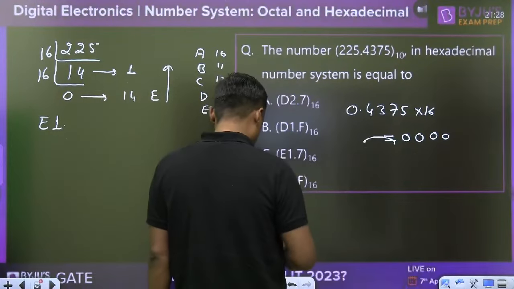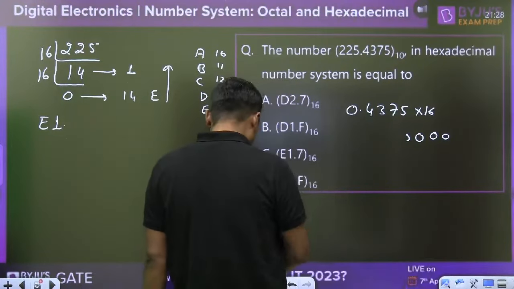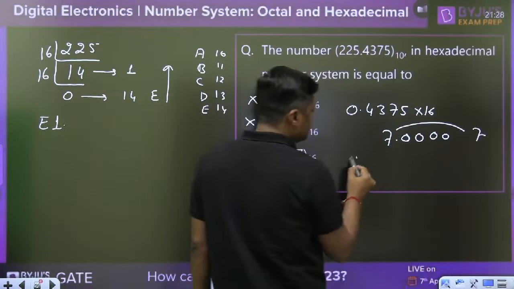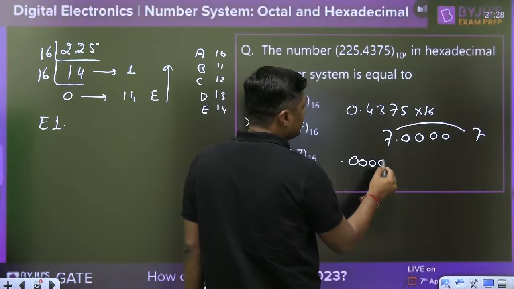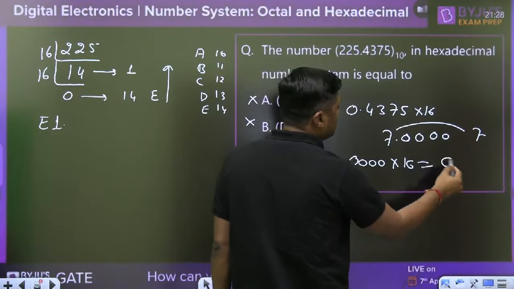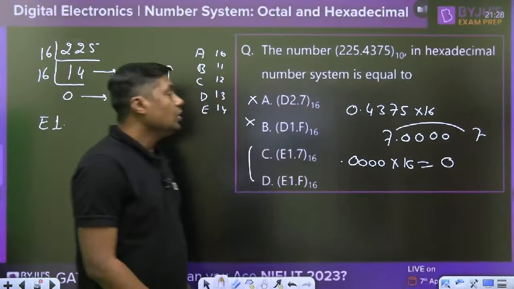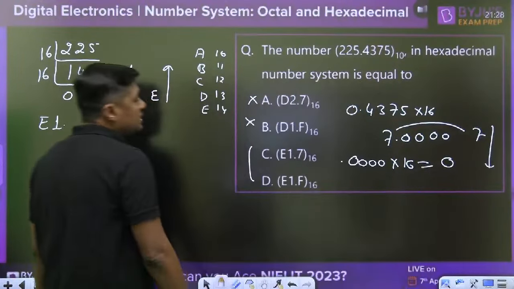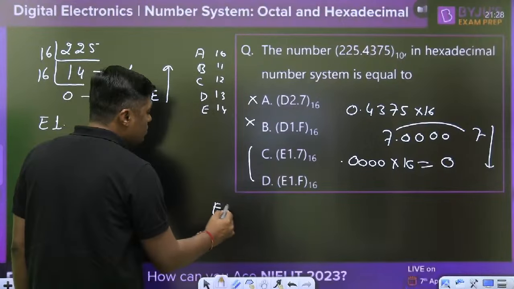It will become 7.000. Now take the 7 outside, and this 0.0000 is multiplied with the 16, then further multiplication will stop here. So after point, write in this direction. After point you will get the 7. So this will become E1.7.